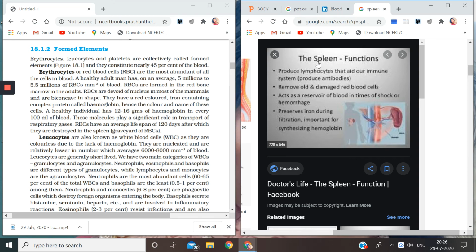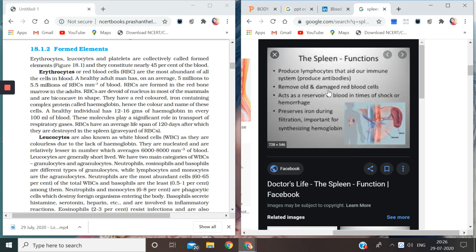So this is the function of the spleen. You will be doing this as a whole chapter in class 12. And one more thing, just imagine that if the spleen gives us those cells which work for our immune system, then removal of the spleen will be of great danger, because then our immune system becomes weak, right?